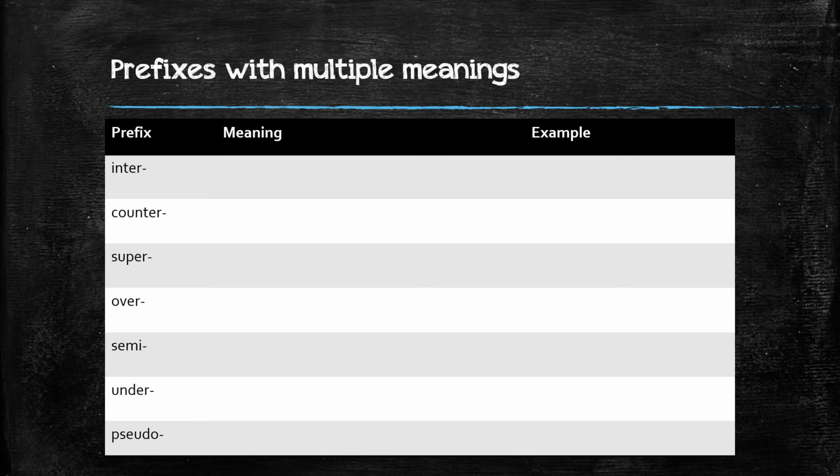We have prefixes such as inter, counter, super, over, semi, under, and pseudo. Let's see. We can say inter when we are talking about two things, between two things or people, or when we are talking about joining things together. Intersection, so we are talking about two things, or we can say interdepartmental. In this case, it is a place or activity that is done among different departments. Counter, in opposition to, or as a reaction to.